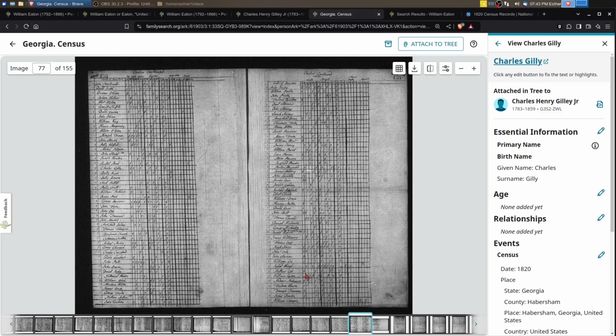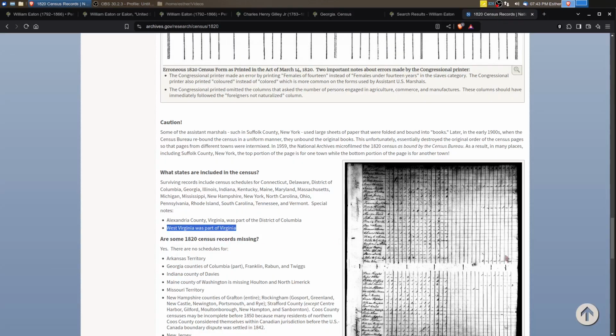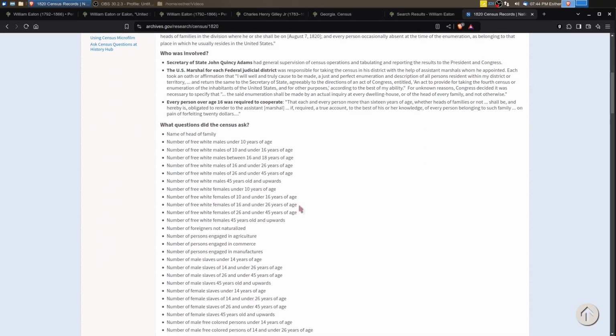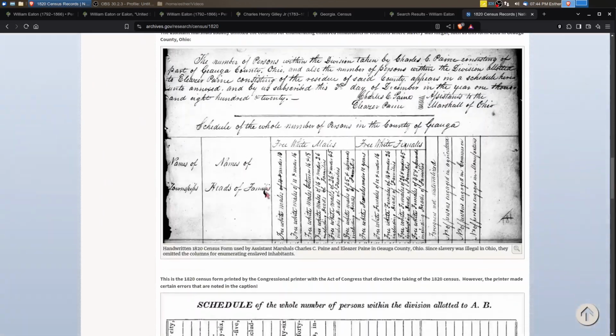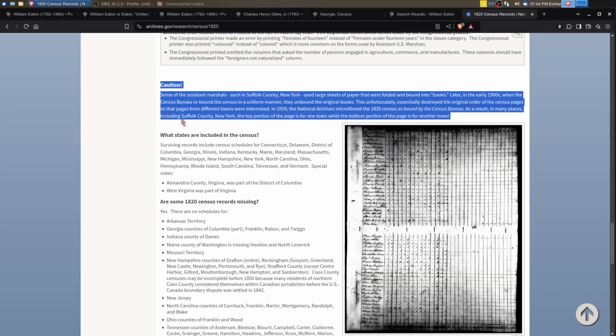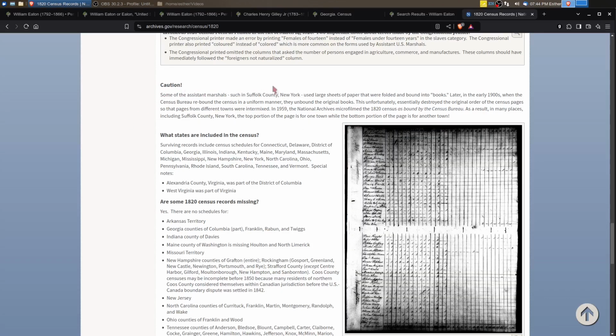And this is something that I learned by going to the National Archives page on the 1820 US Census. So I'm going to jump over there so you can see this. This page is really fantastic. It gives you an overview about the census, what's there, what's missing, and everything. And if you scroll through, there's a lot of really good stuff here. But we're going to scroll down to this little paragraph right here.